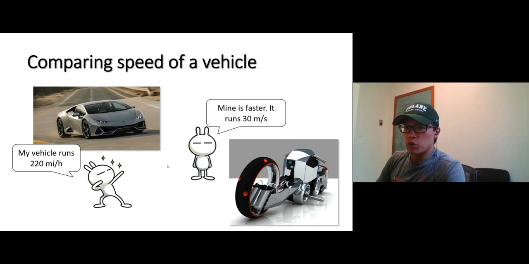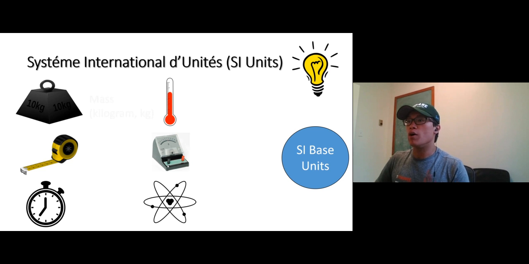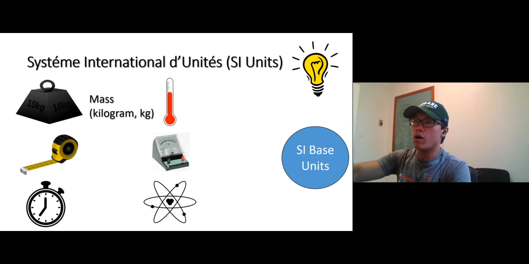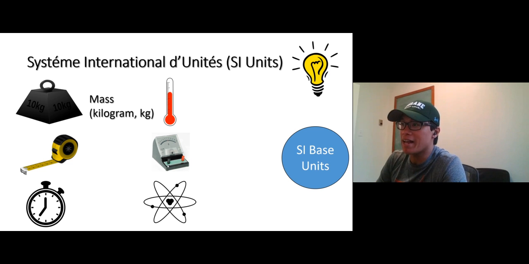So to eliminate this confusion, about 20-30 years ago, scientists from around the world gathered together in Paris and came up with a unit all of us will use together. So we don't have one person talking about one unit and another person talking about a different unit. All of us talk about the same unit. If you talk about mass, use kilograms. There are 7 in total. We call it the International System of Units, that's the English, and that's the French. I can't say it.